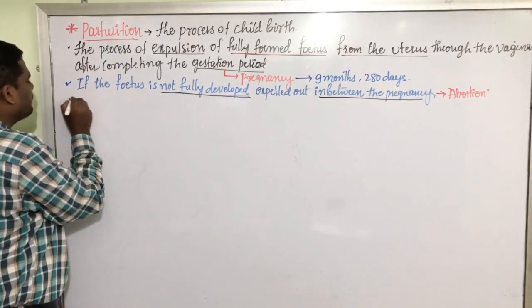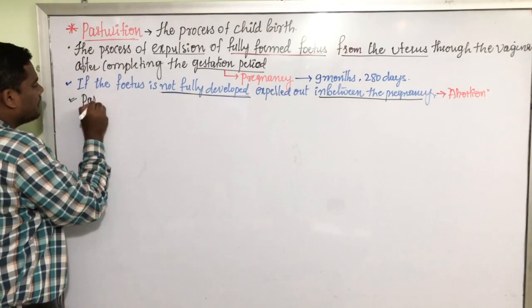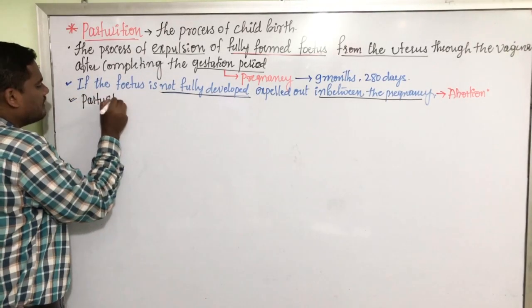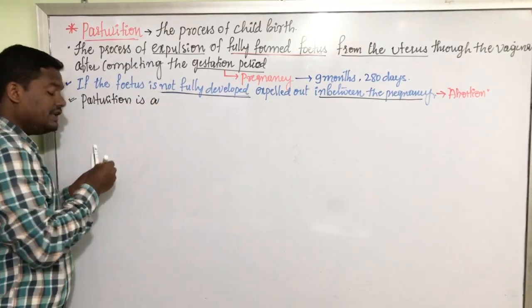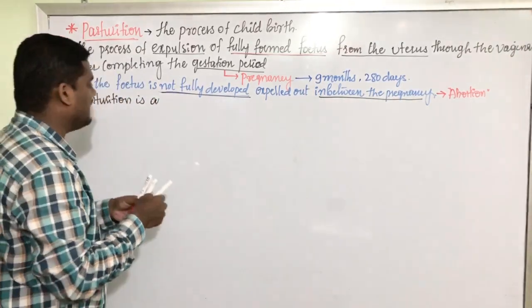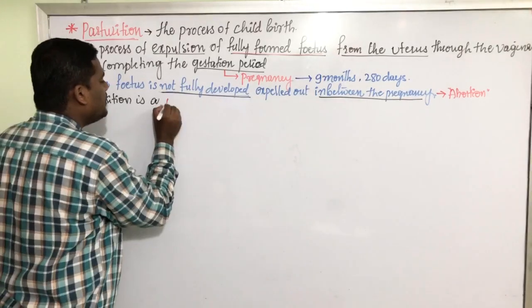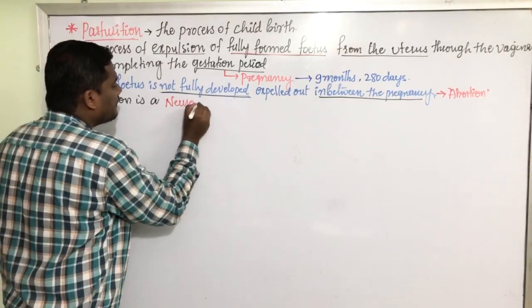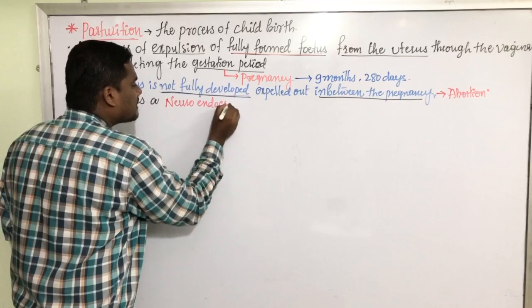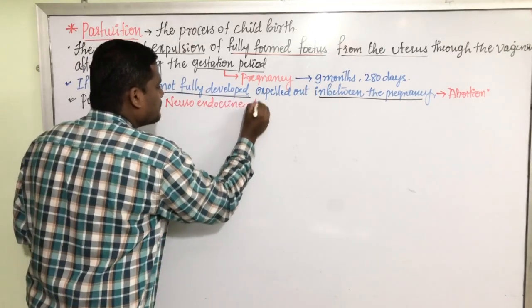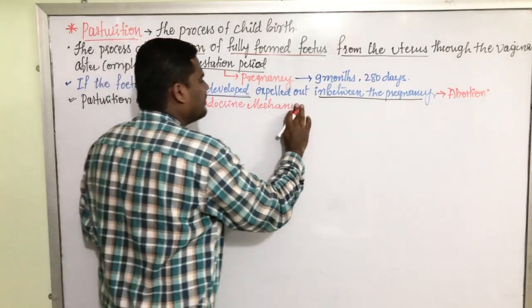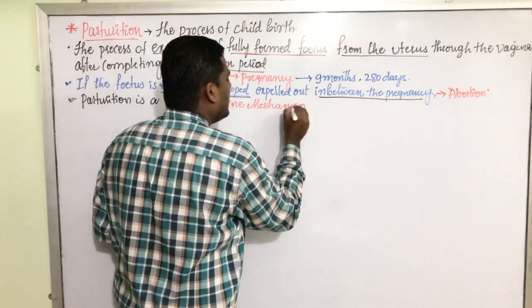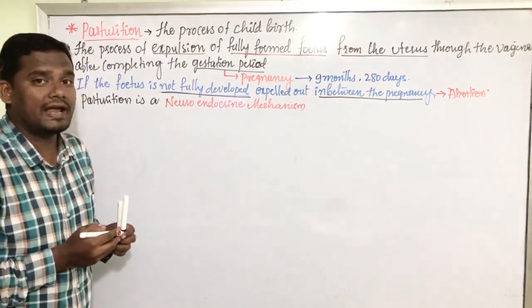Let us understand the parturition in detail. Parturition is a neuroendocrine mechanism. Why is parturition called a neuroendocrine mechanism?